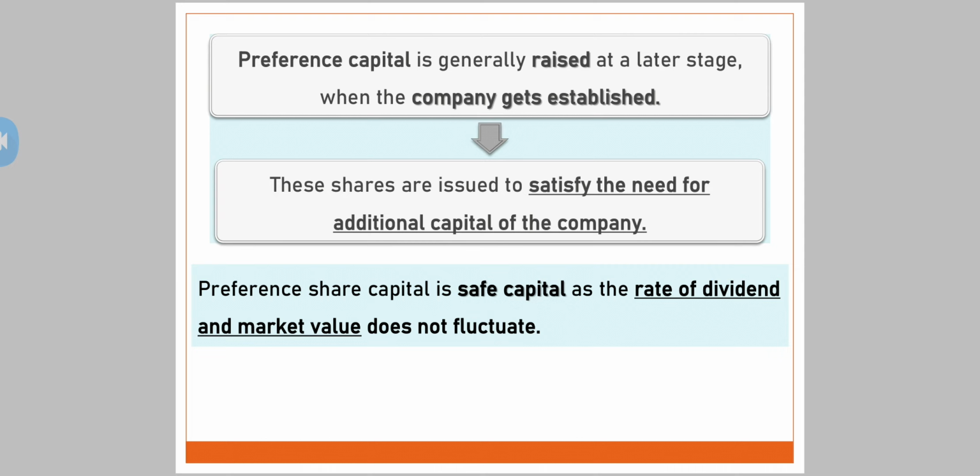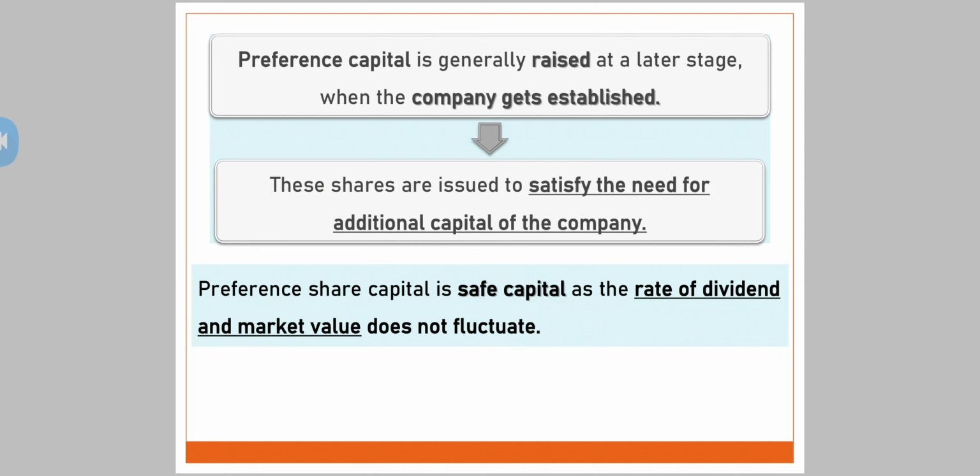See, preference capital is generally raised at a later stage when the company gets established. We have seen in the example, when the company wants to raise additional capital for its expansion or diversification, when the company is established, at that time only the company issues preference shares. These shares are issued to satisfy the need for additional capital of the company. We have seen in the starting only. Preference share capital is safe capital as the rate of dividend and market value do not fluctuate. There is no fluctuation in the rate of dividend as the rate of dividend is fixed.